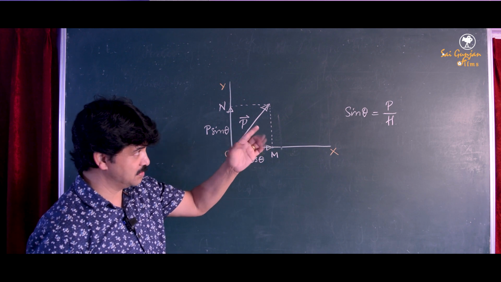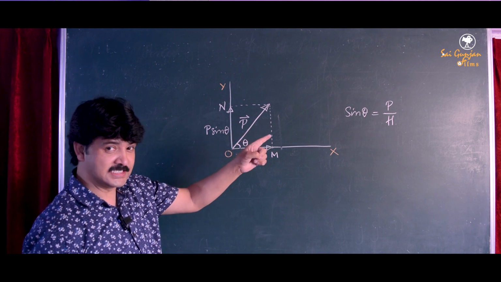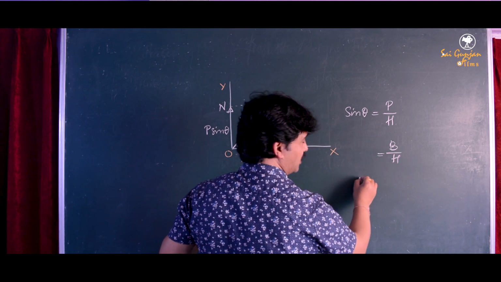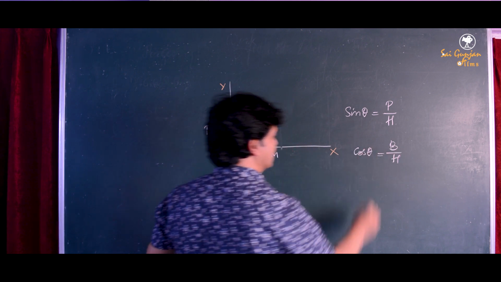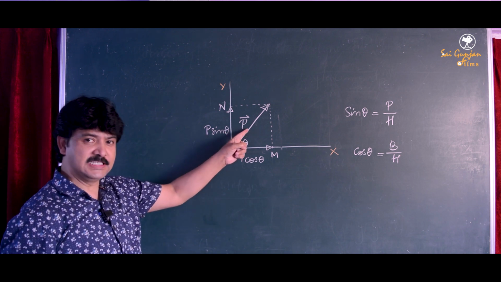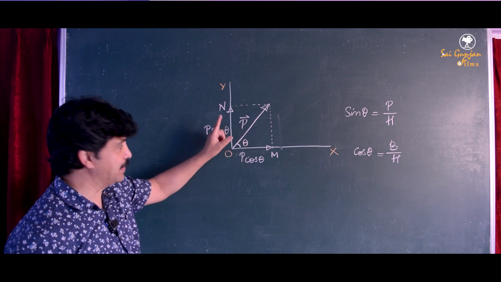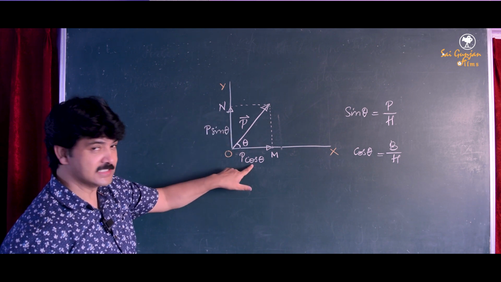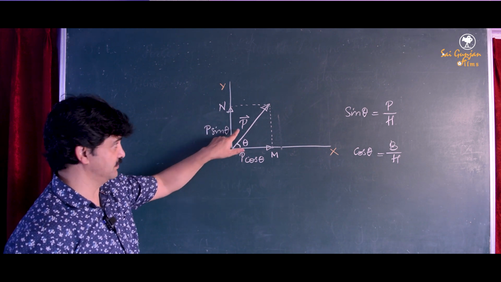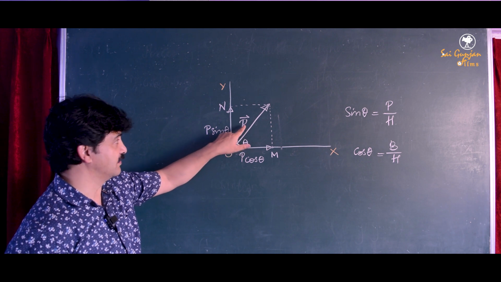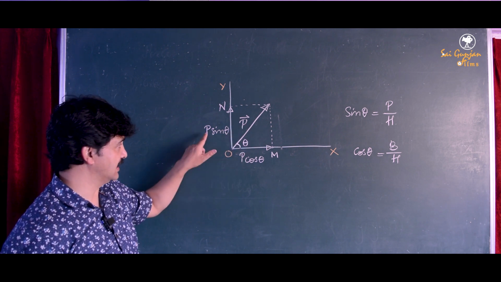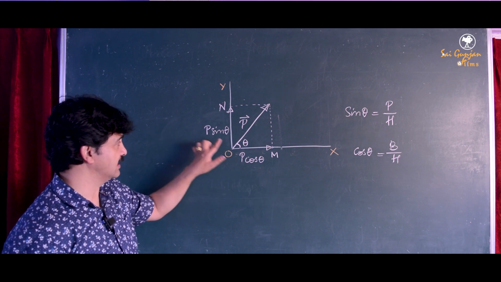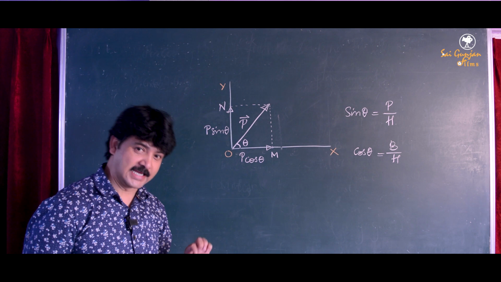So the ratio of perpendicular to hypotenuse is sin theta, and the ratio of base and hypotenuse is cos theta. So whenever you split up a vector into two perpendicular components, their values will be P cos theta and P sin theta if this vector is P. If this is R, it will be R cos theta, R sin theta, like that. So one will be P cos theta, the other one will be P sin theta.